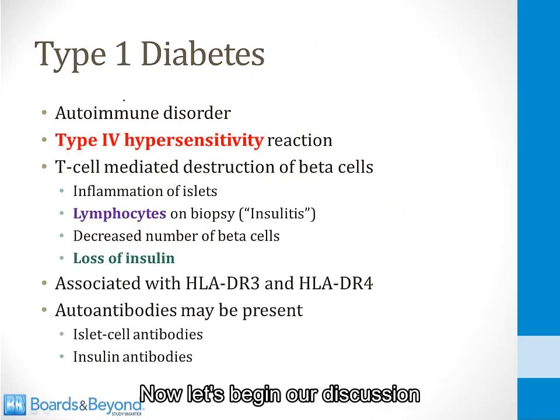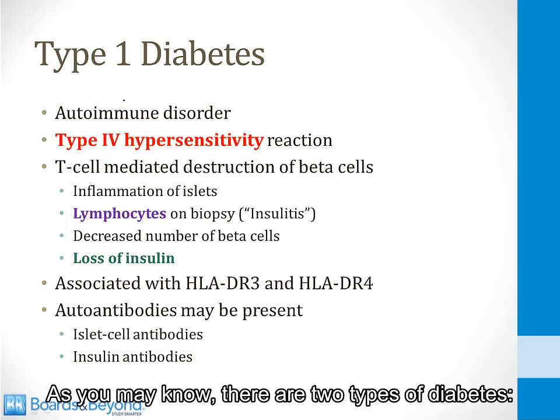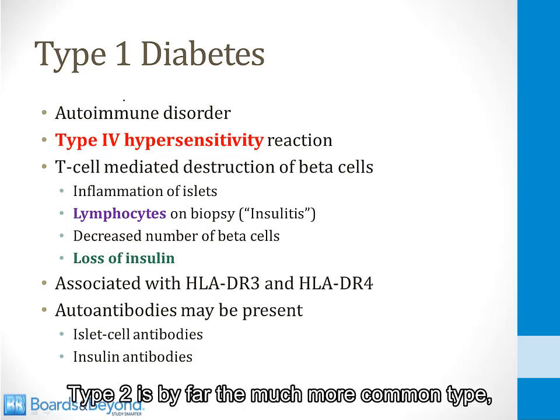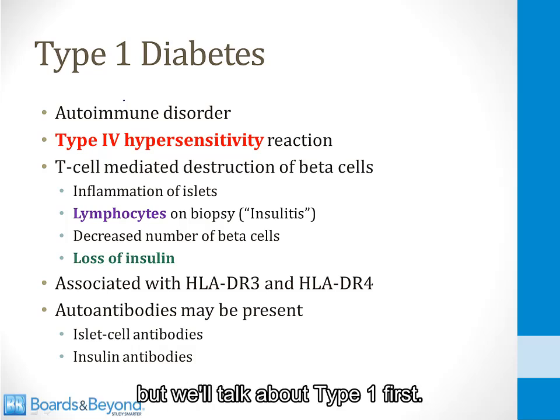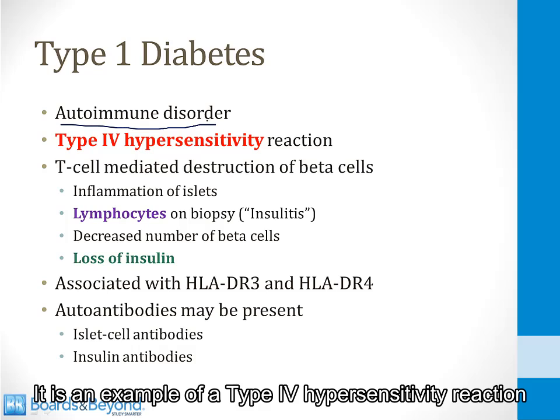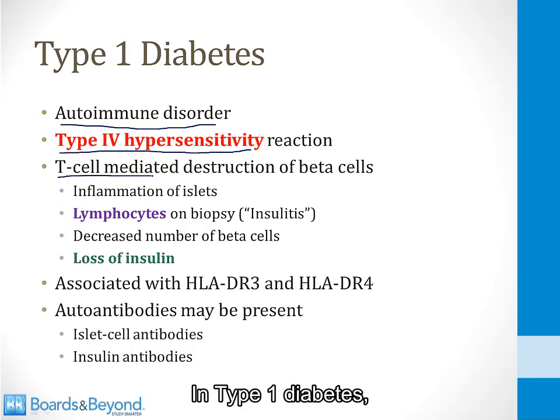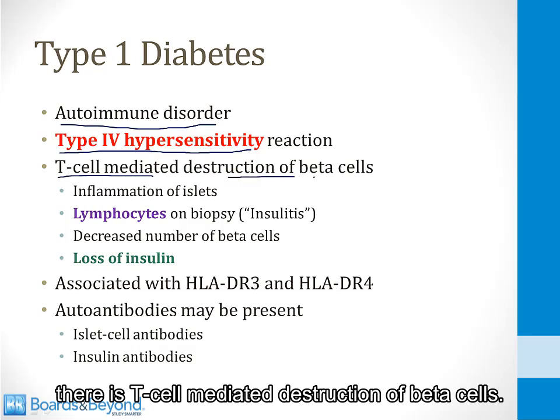Now let's begin our discussion of the pathophysiology of diabetes. As you may know, there are two types of diabetes, type 1 and type 2. Type 2 is by far the much more common type, but we'll talk about type 1 first. So type 1 diabetes is an autoimmune disorder. It is an example of a type 4 hypersensitivity reaction, which means it is a T-cell mediated disorder. In type 1 diabetes, there is T-cell mediated destruction of beta cells.